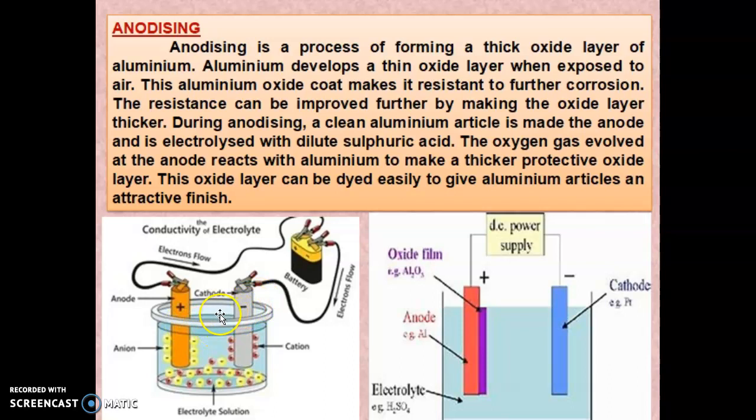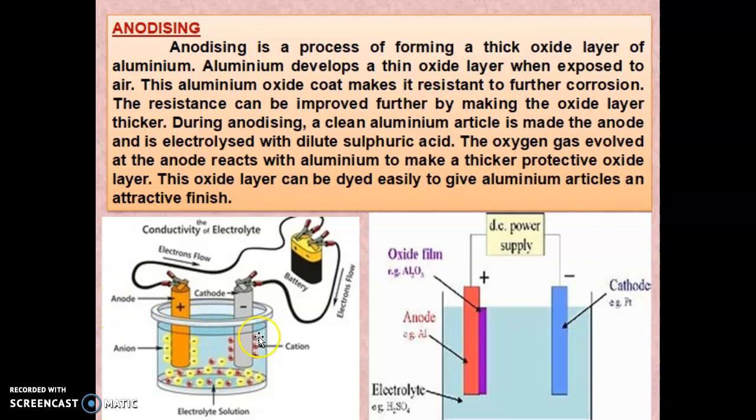So this oxygen gas evolved at the anode reacts with the aluminum. You know that when aluminum reacts with oxygen, it forms aluminum oxide. So this aluminum oxide will make a thicker protective oxide layer. This oxide layer can be easily dyed to give the aluminum object an attractive finish.